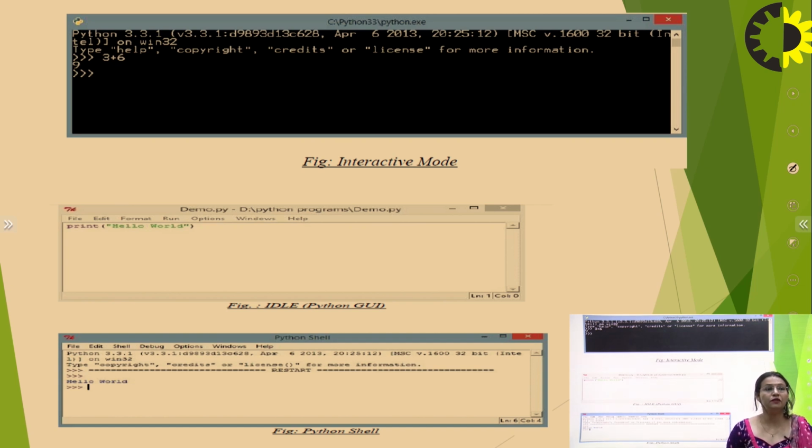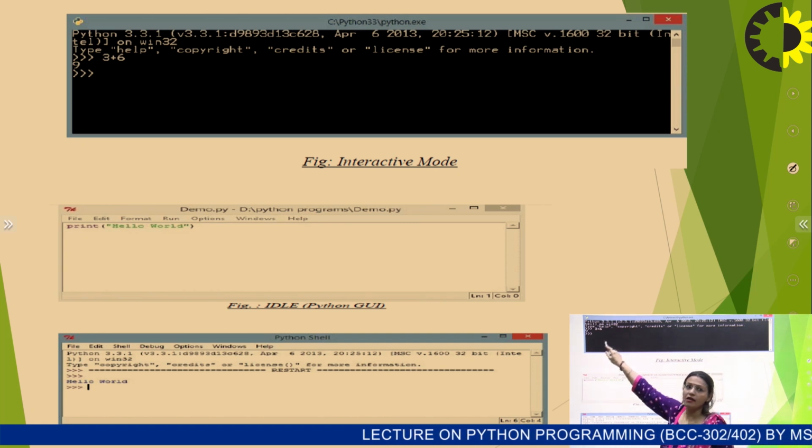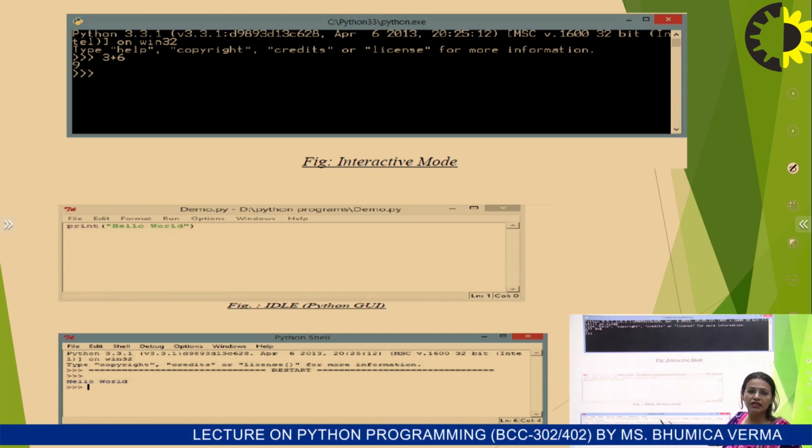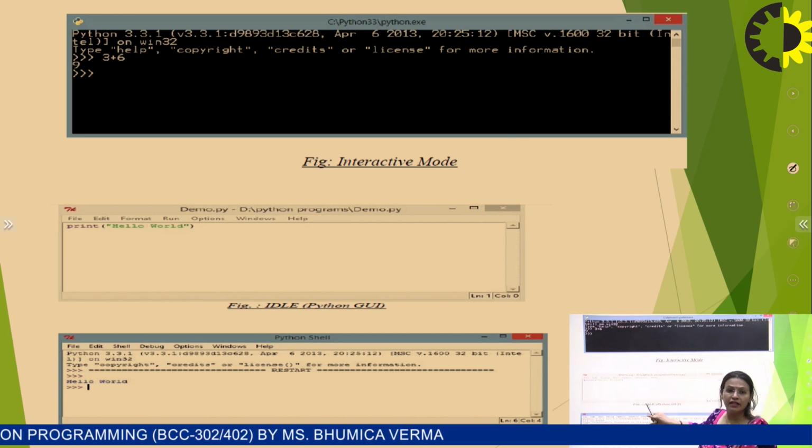That means if the person is writing some code onto this screen, then everything will be displayed then and there, whatever program and whatever expression he wants to do with the programming code. So this Python shell has this kind of angle brackets. There is another interactive mode, which is a blackened screen that also has the same angle brackets. So both these are Python shells having two different colors, and they will act very similarly and interactively.